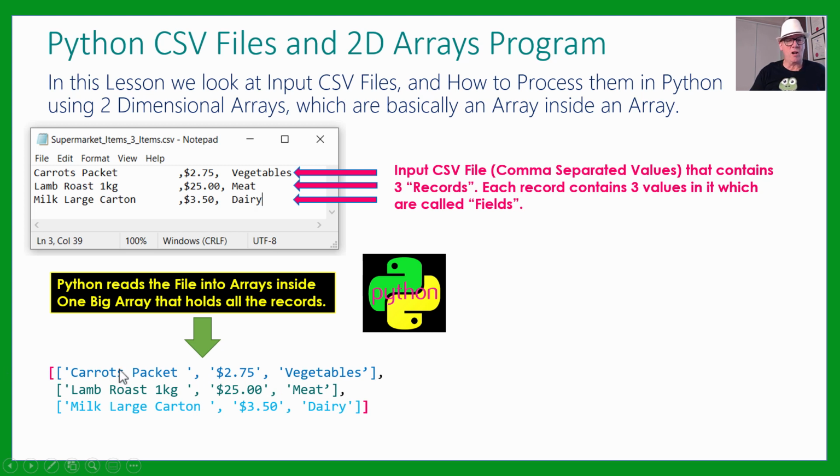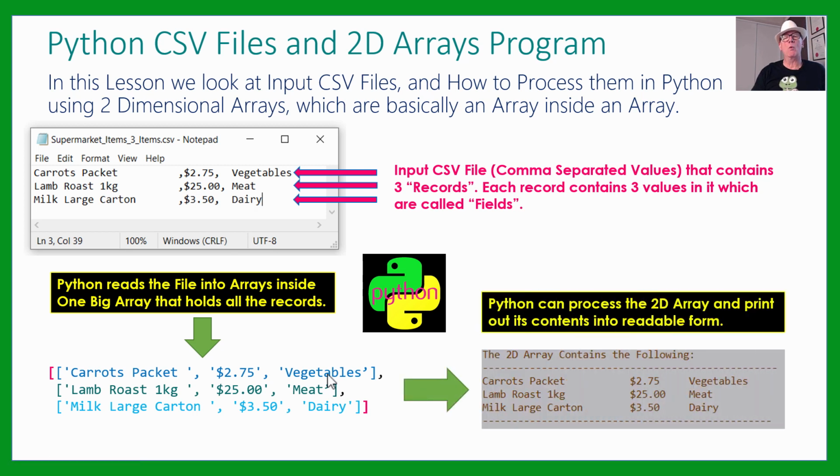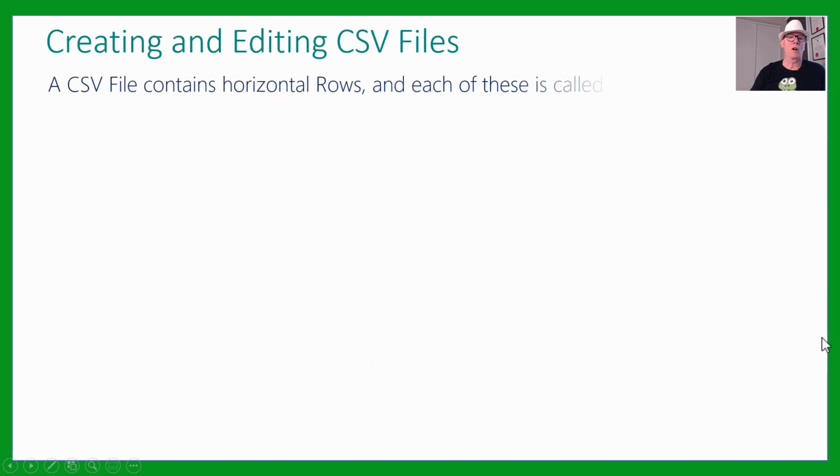So there's 2 dimensions. There's the row, the record, and then there's the columns, which is what the item is: the description, the price, and the category. So that's what we're going to be working on, 2-dimensional arrays, and we'll work out how to do some Python coding to process this, which has been put into memory, and to get it printed out onto the screen. So we need to have a loop to step through the array, but it has to step through the records and the fields as well. So it's a little bit more complicated than things were in the homework excuser program.